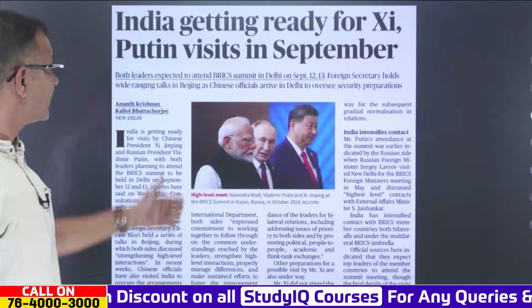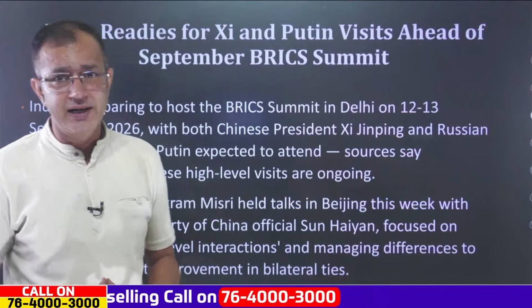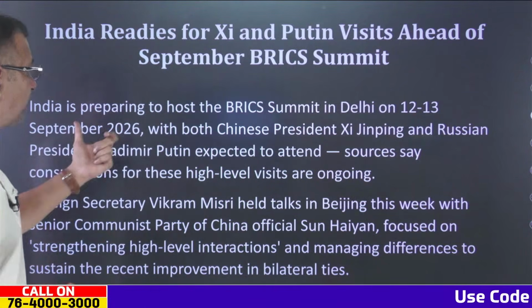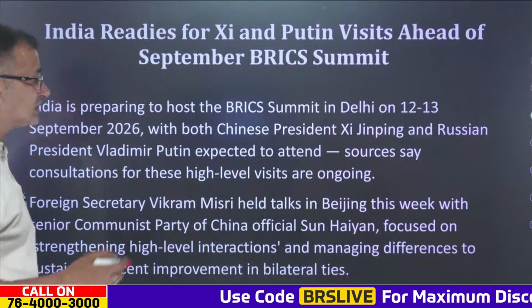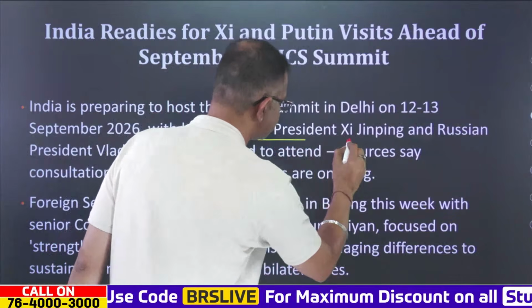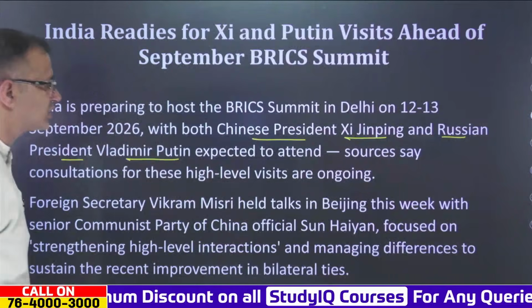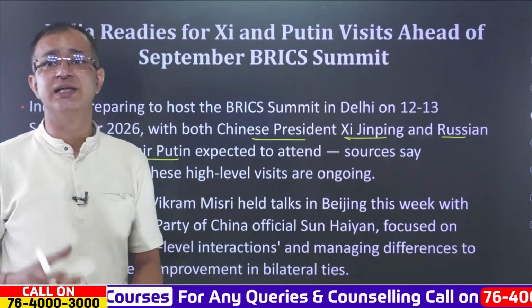Now, coming to the next news, it is about India getting ready for the Xi and Putin visit in September. There is the BRICS summit that will be organized in India. India is right now the chair of the BRICS, and this summit will be organized on 12 and 13 September 2026. So we are preparing to host the BRICS summit in Delhi, and ultimately both the Chinese President Xi Jinping and the Russian President Vladimir Putin are expected to attend. Sources say that the consultations for these high-level visits are right now ongoing.